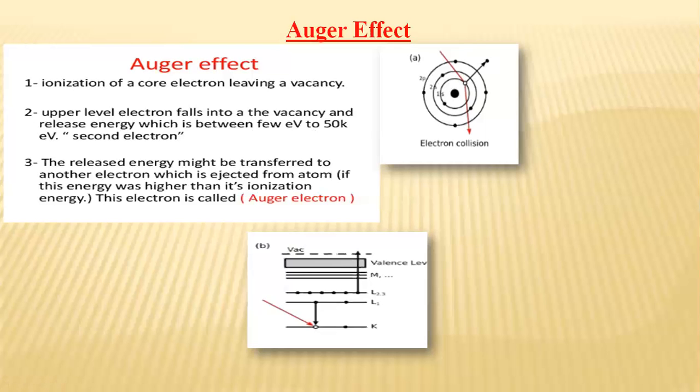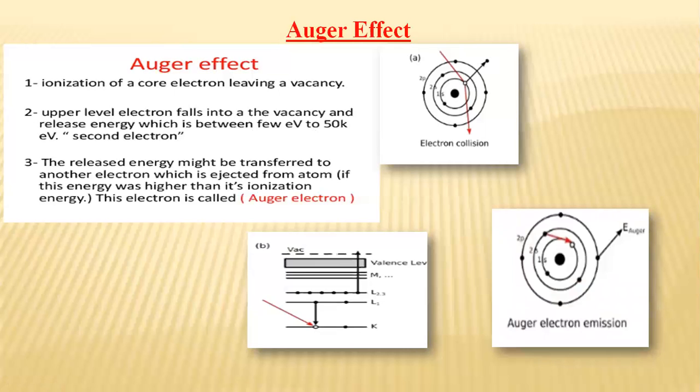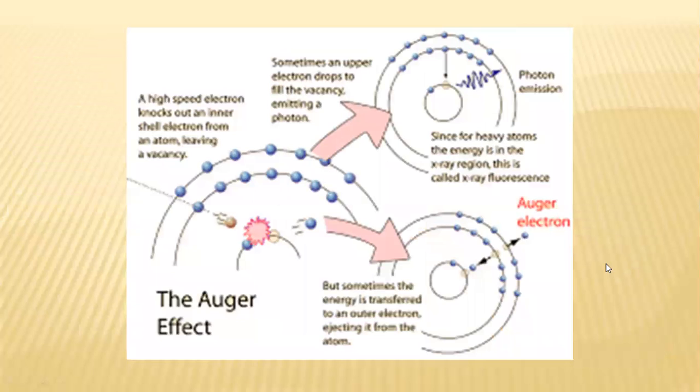The release of energy is transferred to another electron. So this electron from the 2s shell might come and sit in this shell, and this is the Auger electron which is emitted. So this is another view of the Auger effect.